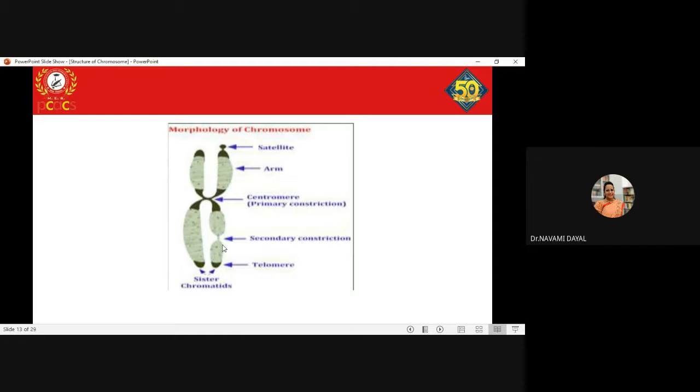The ends of the chromosomes are called telomeres. Apart from these main things, some chromosomes can have secondary constrictions. So there could be some additional constriction apart from the primary constriction, and that gives rise to what you call satellites. The chromosomes that bear such satellite regions are called satellite chromosomes.